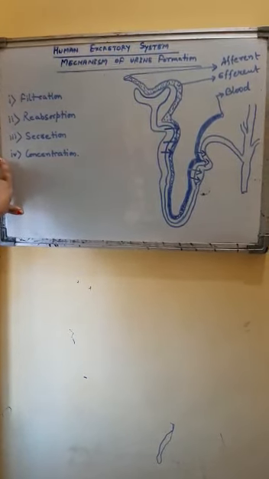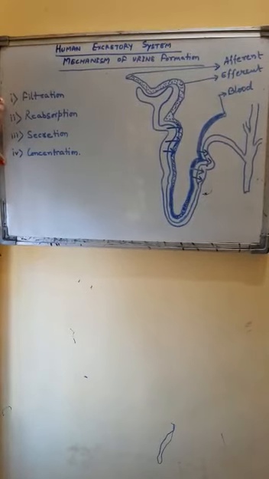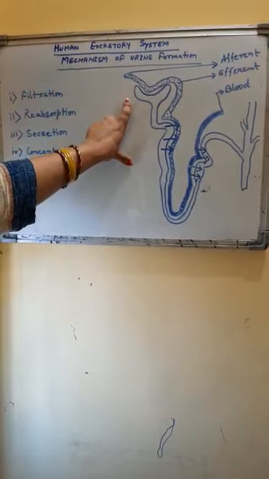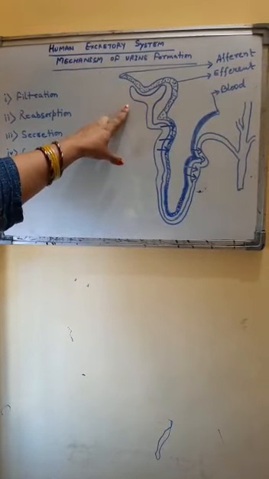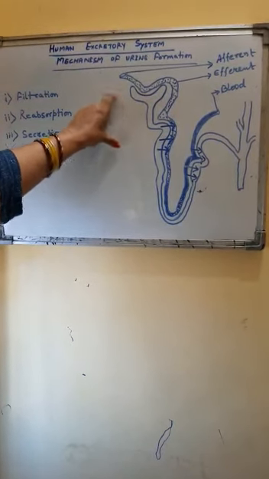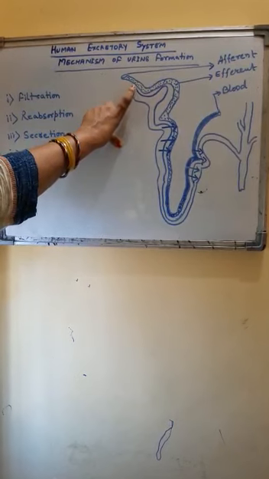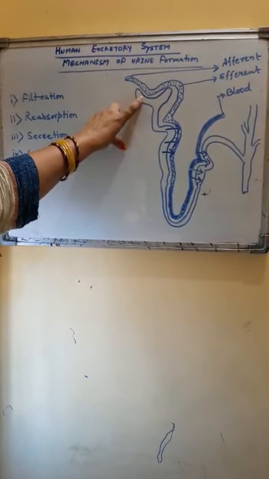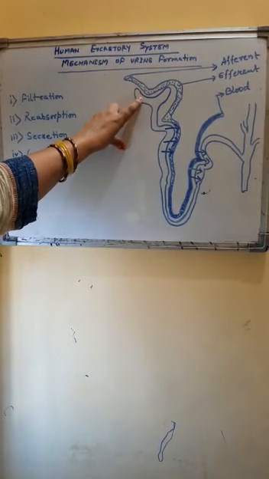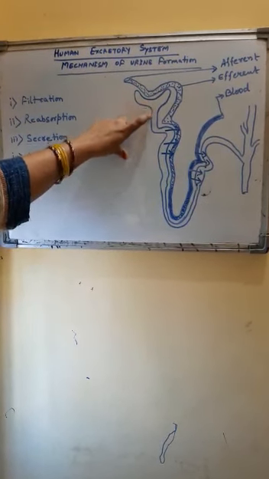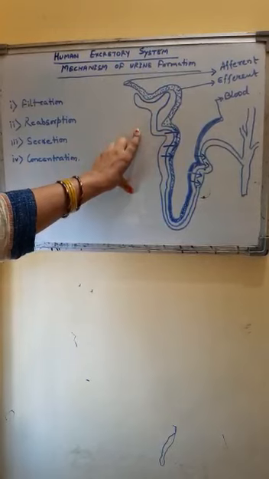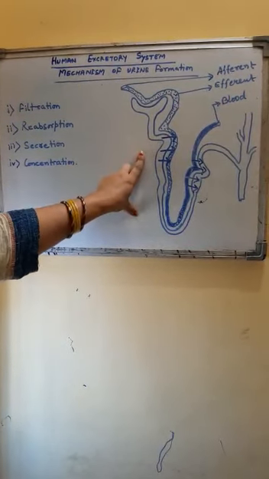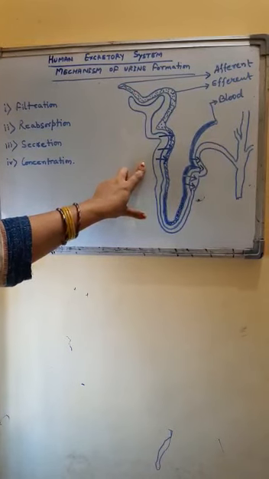Just to remind once, filtration takes place in the area of Malpighian tubule. Here, due to high pressure, the waste material gets filtered out inside the Bowman's capsule and the waste is collected over here. Then it enters the renal tubule, inside the PCT. There reabsorption of useful substances takes place.